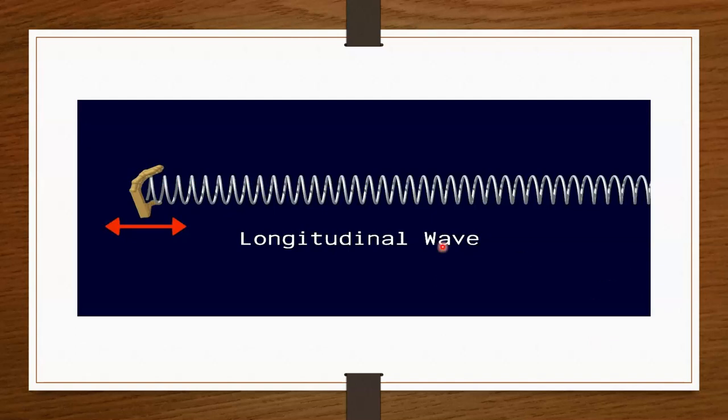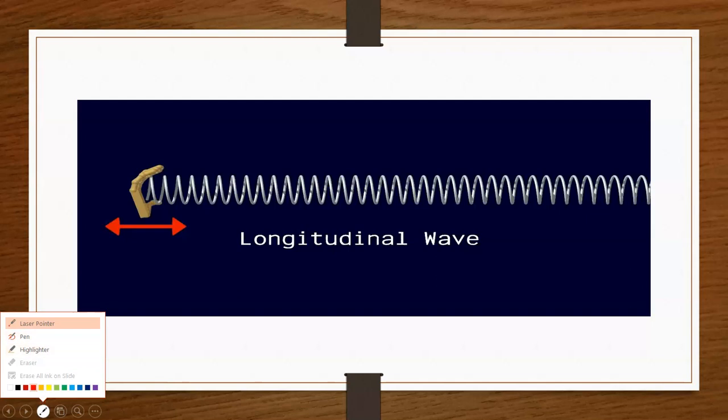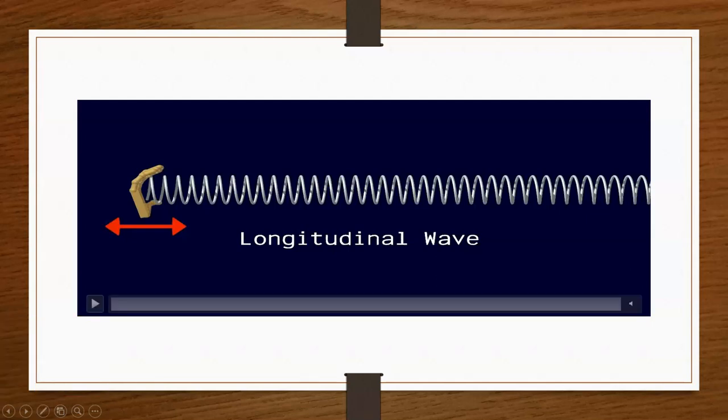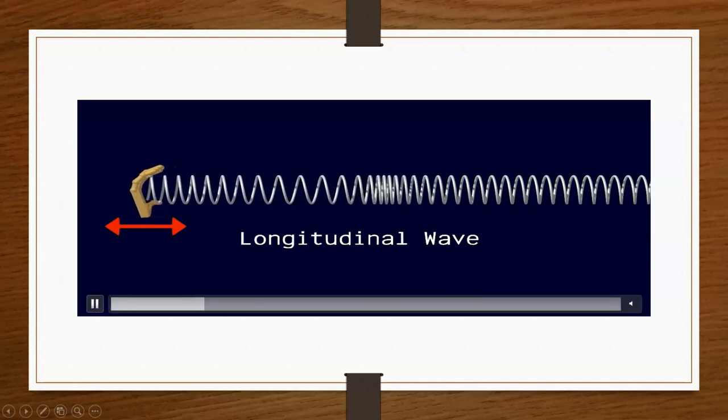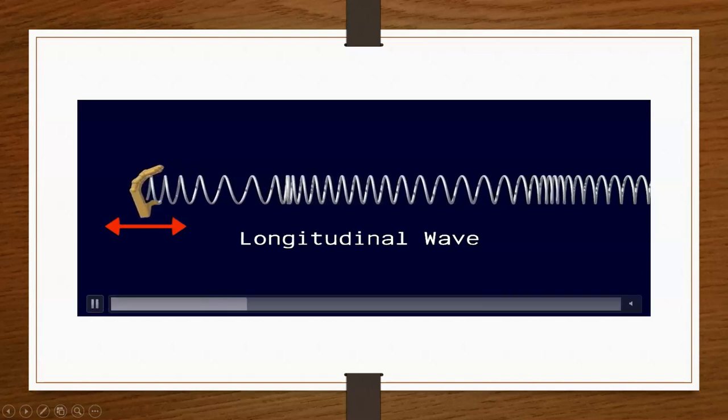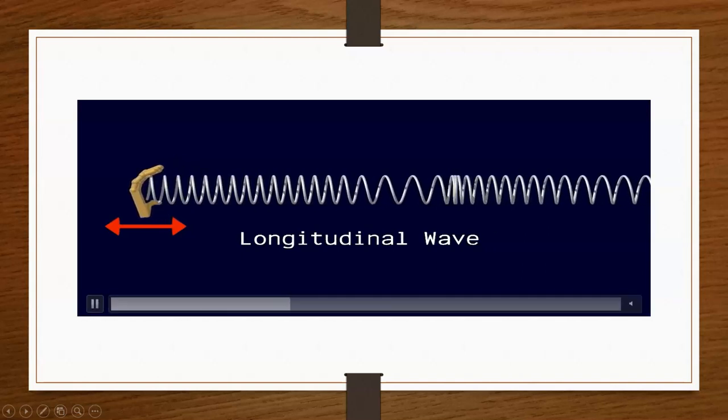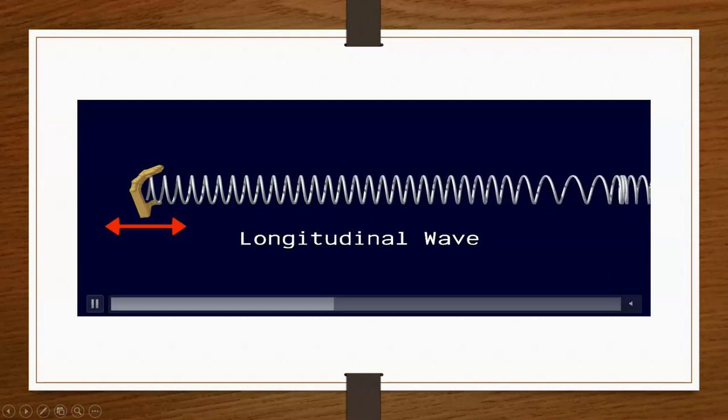Now this is a video on how the longitudinal and also transverse waves move. We can see that for the longitudinal wave, the direction of the particles is in the similar direction of the wave.